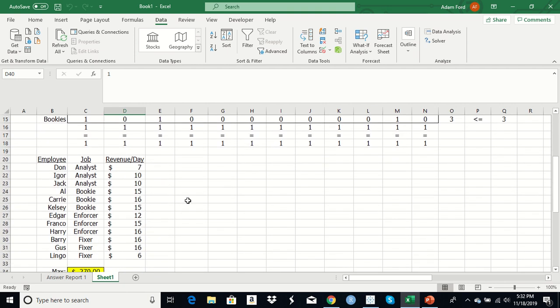And so that led us to this. We have Don, Igor, Jack, Al, Carrie, Kelsey, Edgar, Franco, Harry, Barry, Gus, and Lingo as analyst, bookie, enforcer, and fixer, and their revenue generation per day.